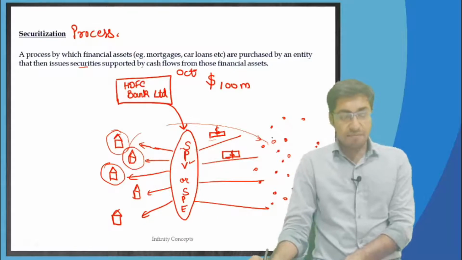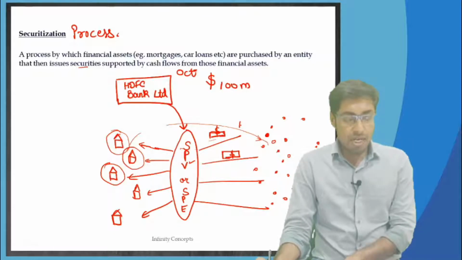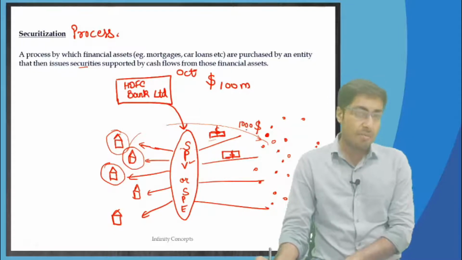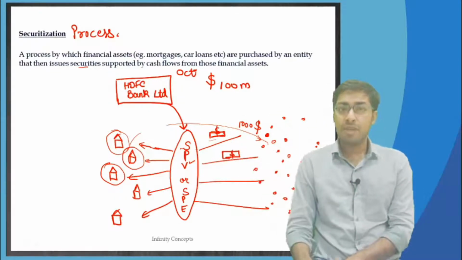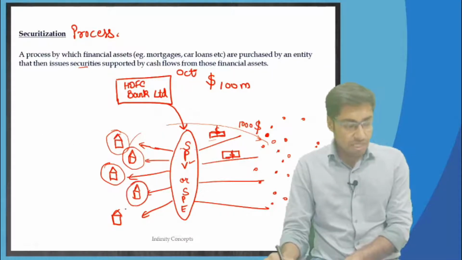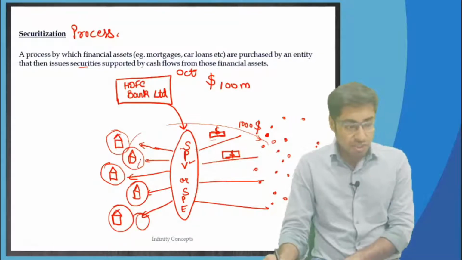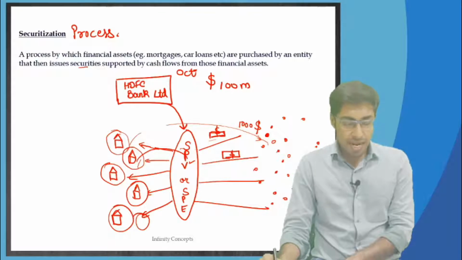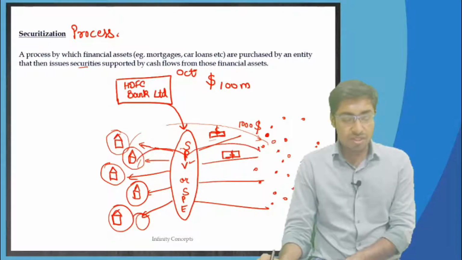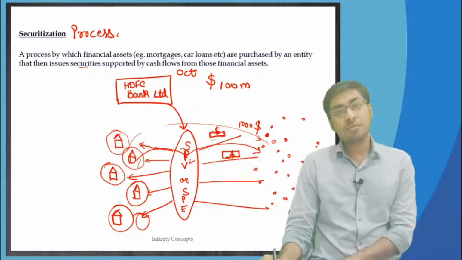If, for example, I am a small investor and I have invested $1,000 in this particular bond, then every month I will get $10 for maybe the next 10 years, just as an example. Whatever cash flows are received from these EMIs reach the SPV on a monthly basis. The SPV will not keep that money, and will give it out to these investors on a proportionate basis. This is the securitization process.